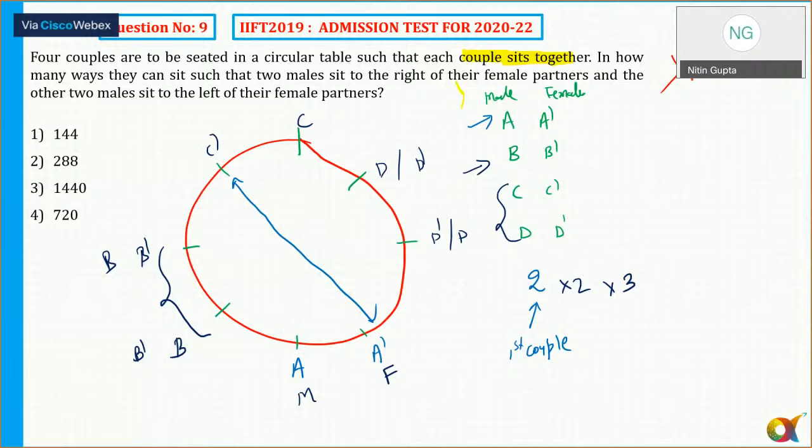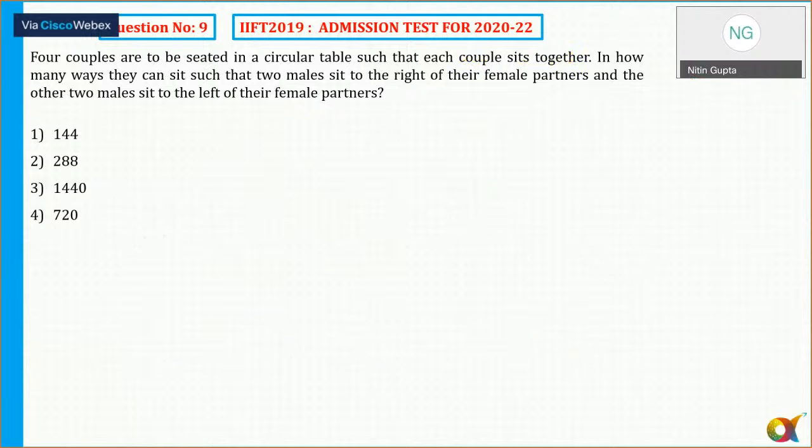So the correct answer is actually 36, but none of the options is 36. So this question was wrong and it was discarded here. Any doubts? The answer which they had given initially was 144, but for that it should be given that all the 8 seats are distinct. If it is not given that all the 8 seats are distinct, then it would be possible. So this is one of the ways, but there are several ways to tackle this question. The answer comes out to be 26.